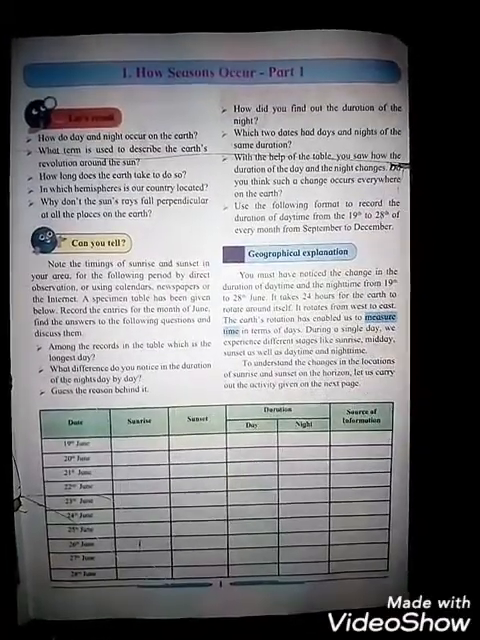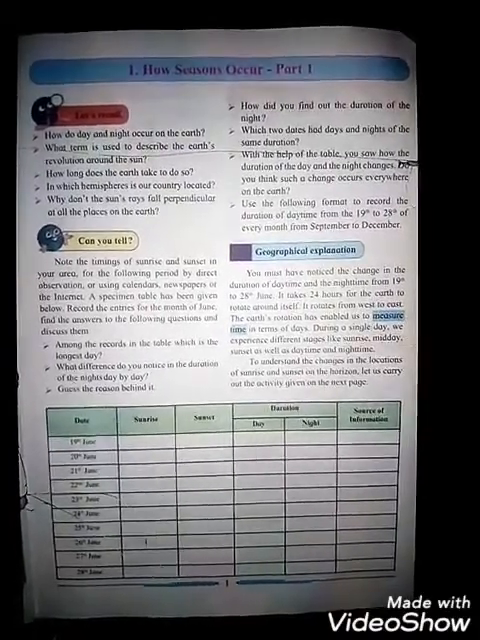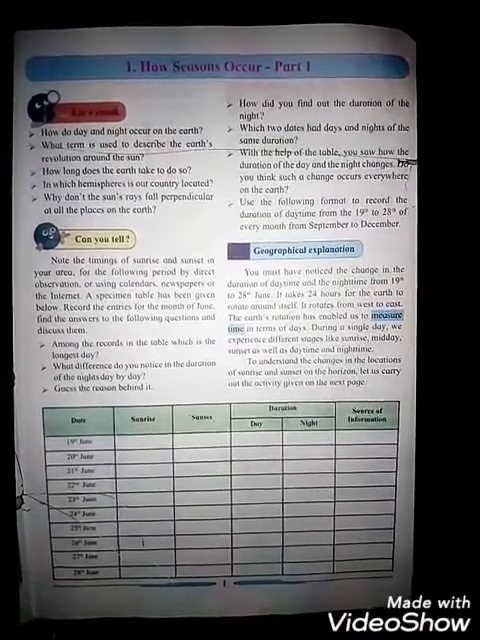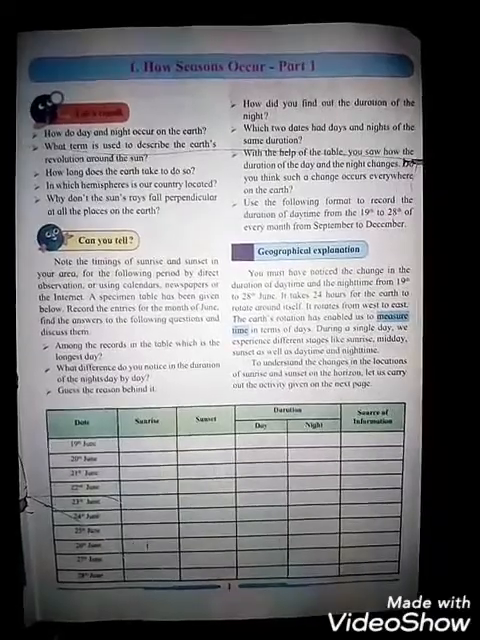Students, Earth is not stable. Earth rotates around itself. How many seasons are there? There are three seasons: summer season, winter season, and rainy season.